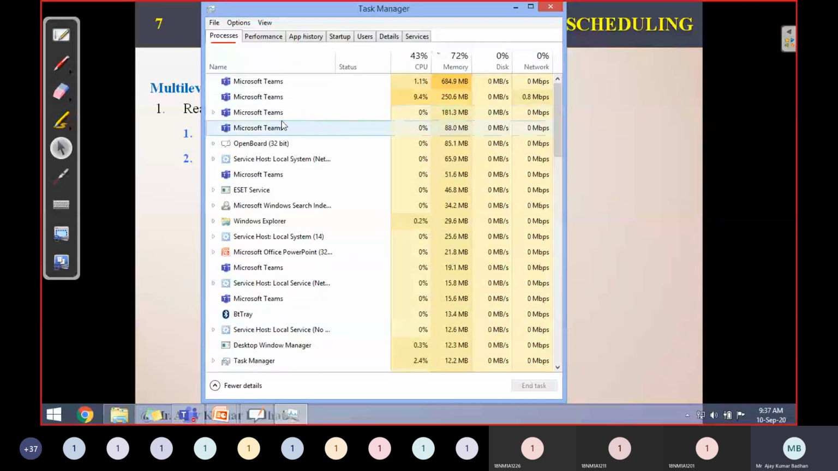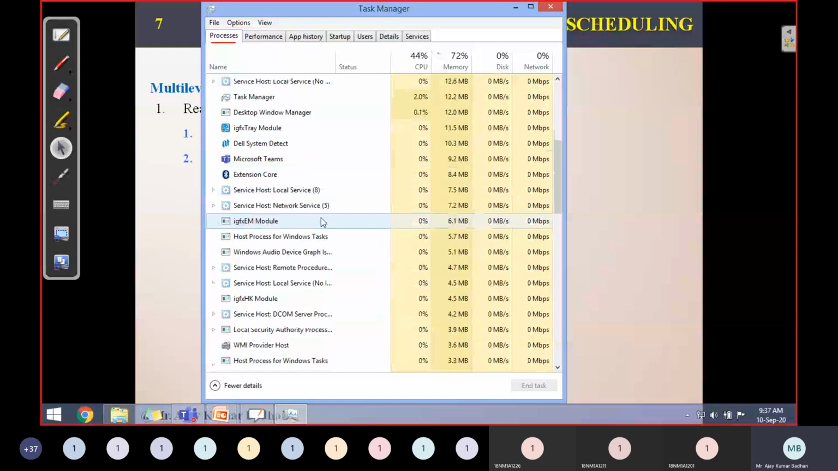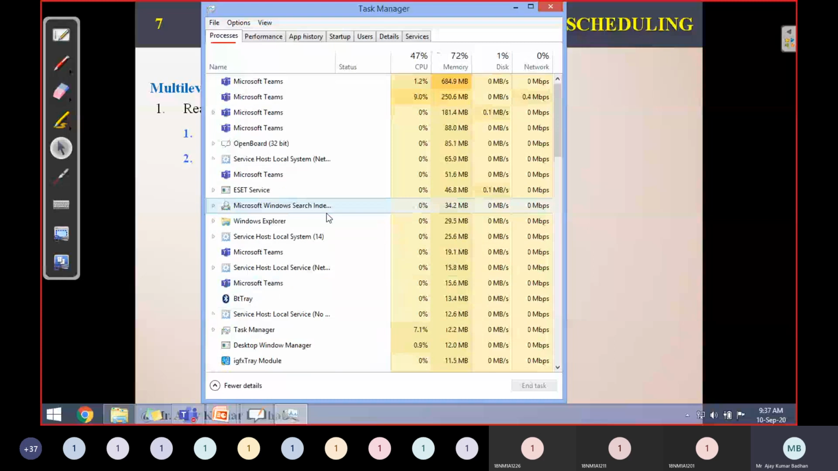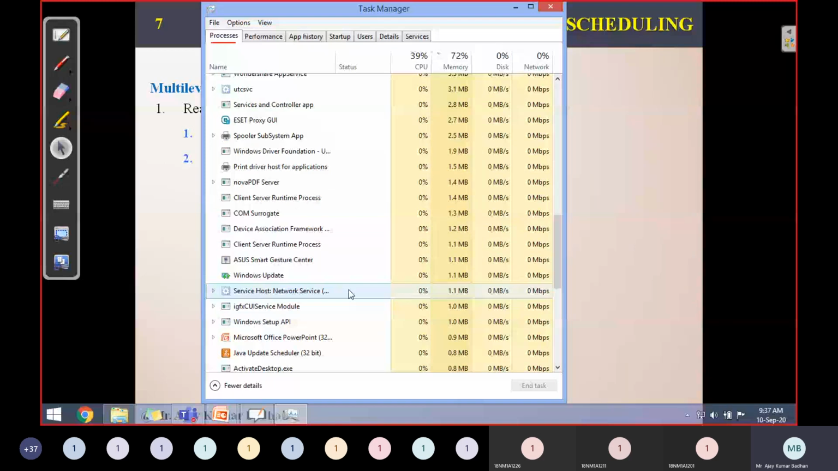So here these are classified as foreground processes. In the same way we have background processes as well, but background processes are not shown here. I just changed the settings. That's the reason. These all are foreground processes only, which are executing right now. So can we do anything for this?